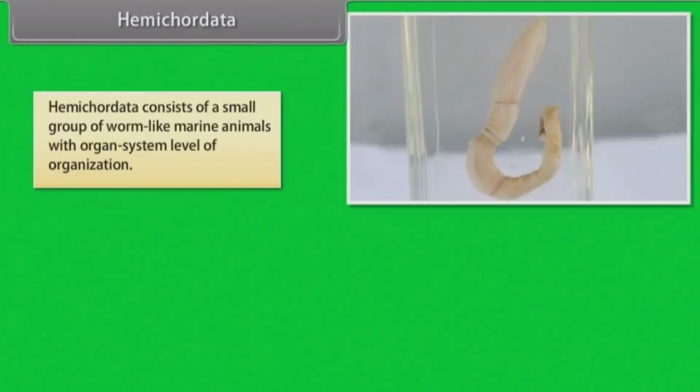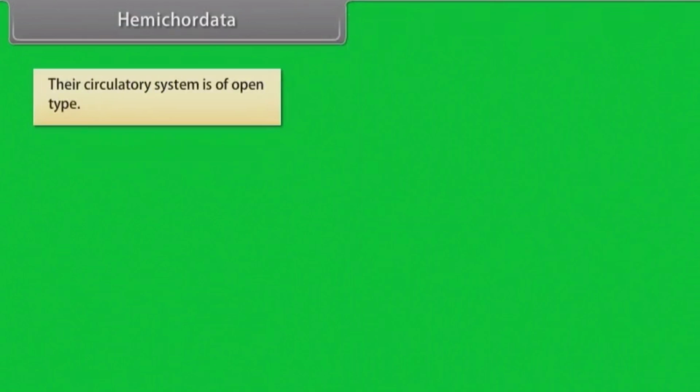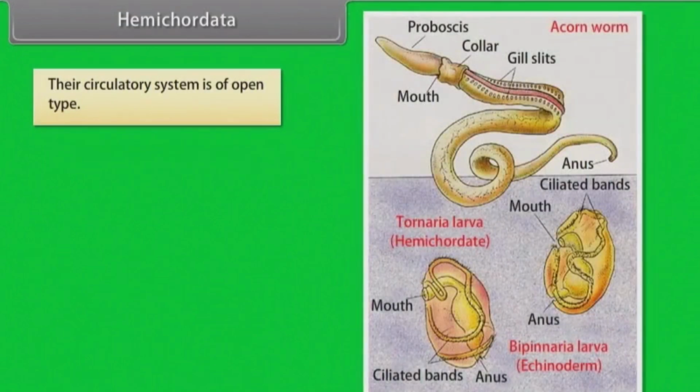Hemichordata consist of a small group of worm-like marine animals with organ system level of organization. They are bilaterally symmetrical, triploblastic and coelomate animals. Body is cylindrical and is composed of an anterior proboscis, a collar and a long trunk. Their circulatory system is of open type.